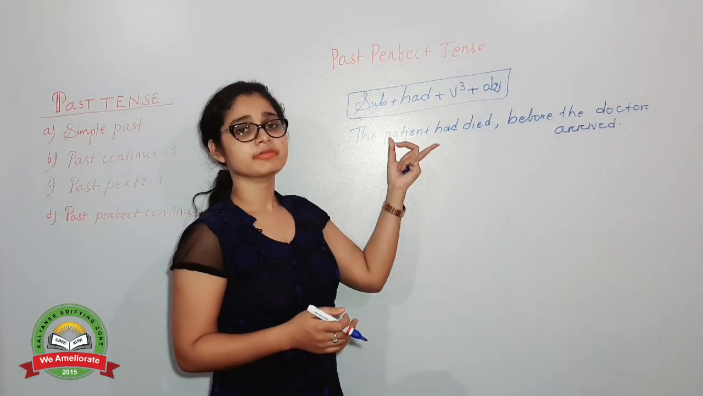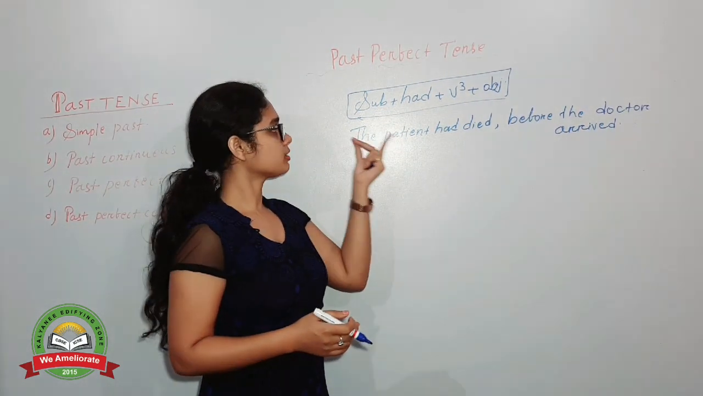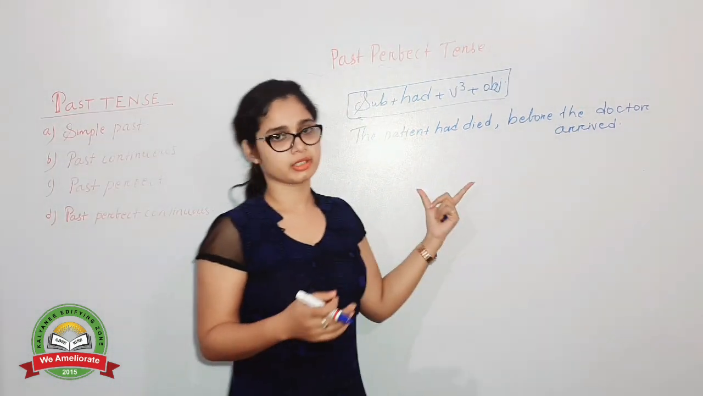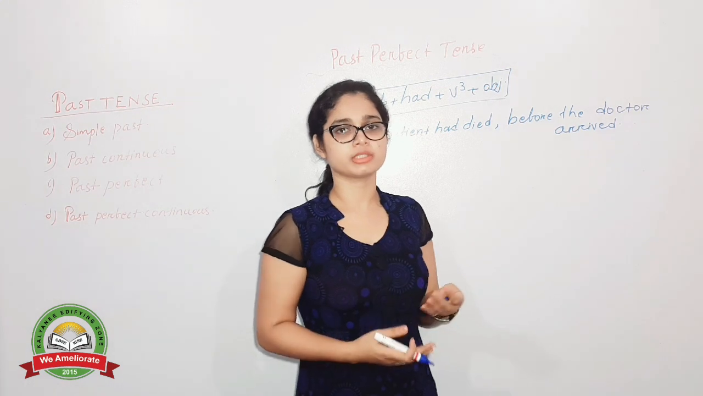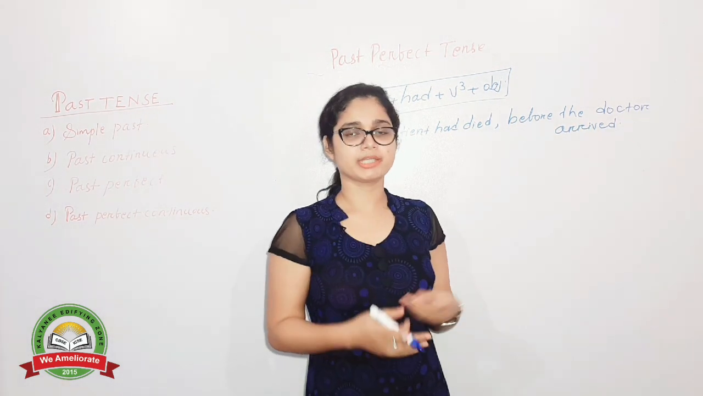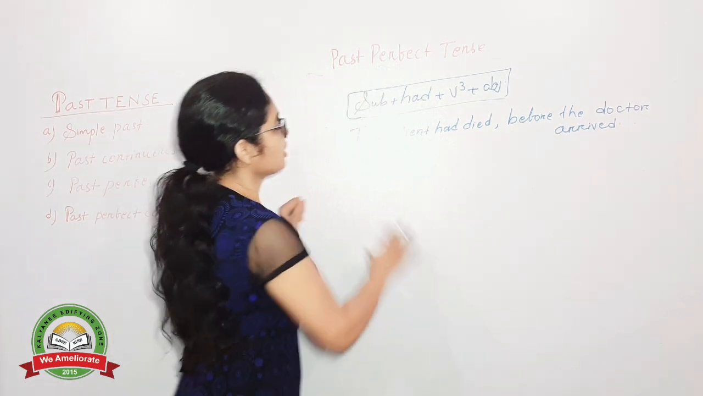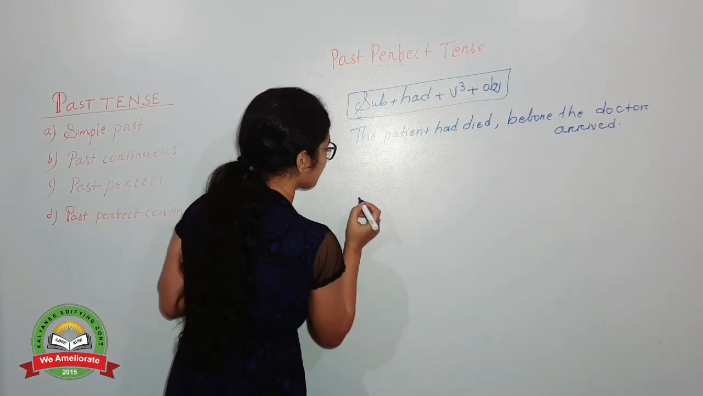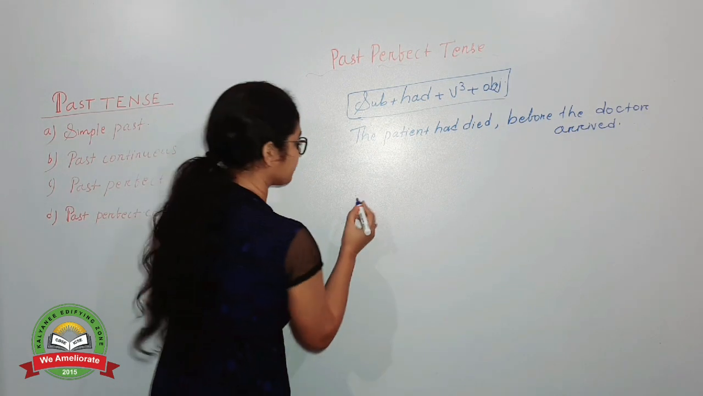You will get the sentence of interrogative. Had the patient died before the doctor arrived? Question mark. Likewise you can convert the sentences into negative or interrogative. Okay. So I am going to write the next sentence for you. That will be, let's take someone's name.